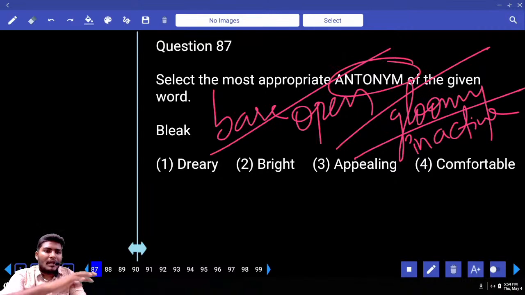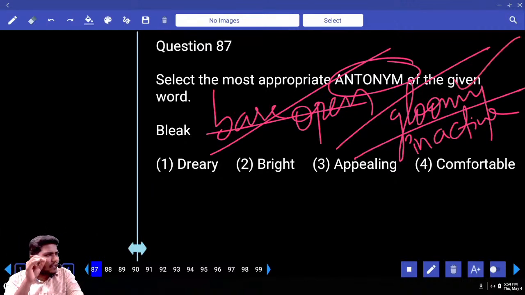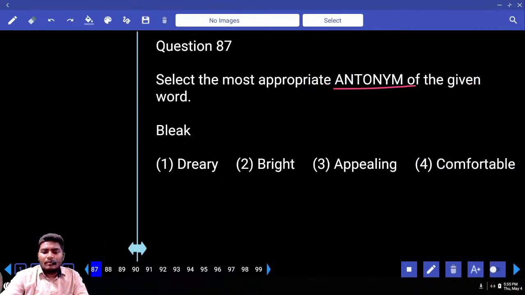Do we need synonym or antonym? Antonym. So don't take the first two words for the antonym case. You have to take the second combination. That is gloomy or inactive person, like a moody type of person. He is not very active. Doesn't involve. Okay. Now, tell me your answer.